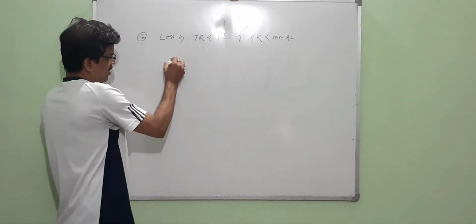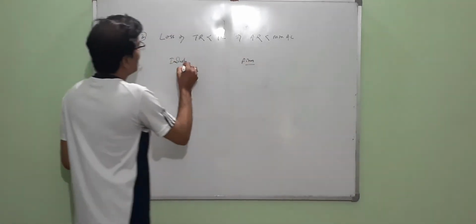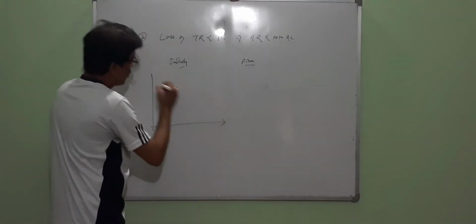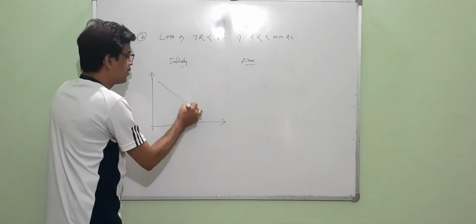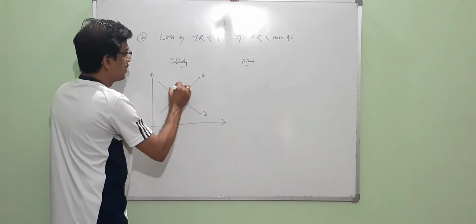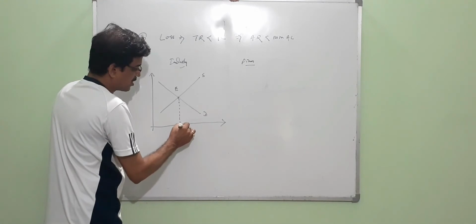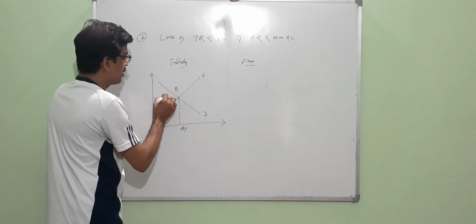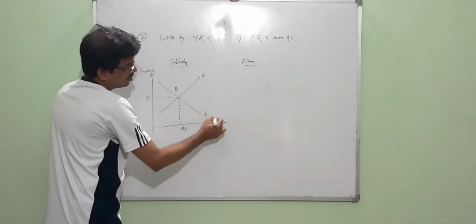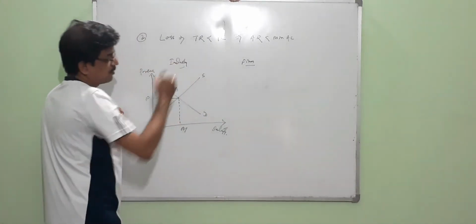Now, for the industry and for the firm. In case of the industry, as we already know, demand and supply intersect at a particular point, that is the point E. What we determine is the equilibrium output, let's say OM, and the price. This side is your price, and this side is your output, or you can take the quantity, no problem about it.